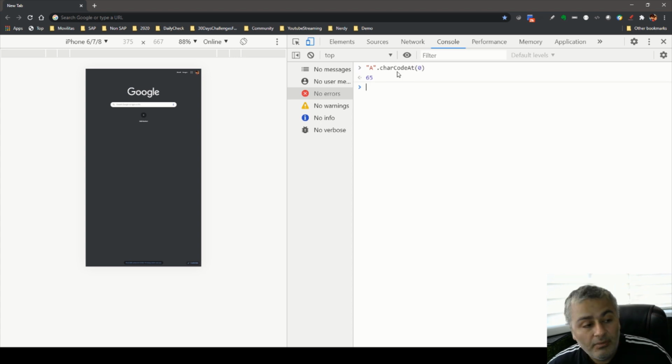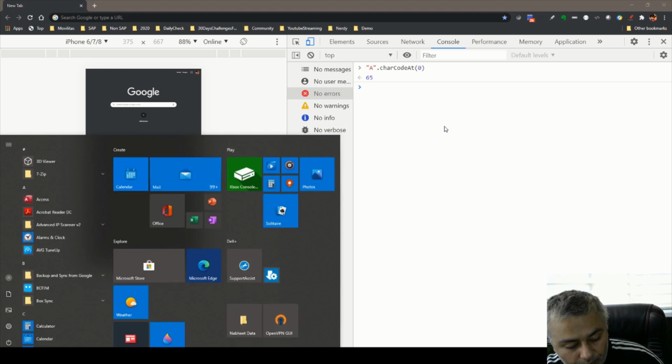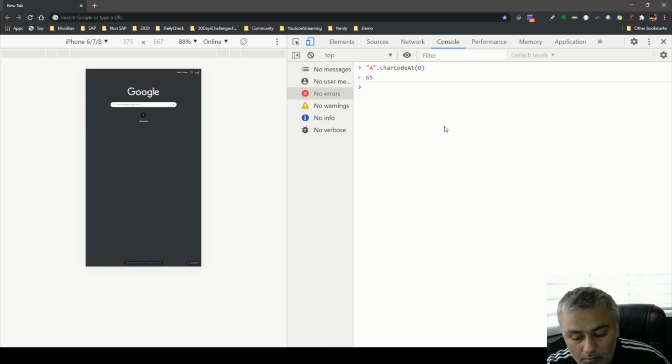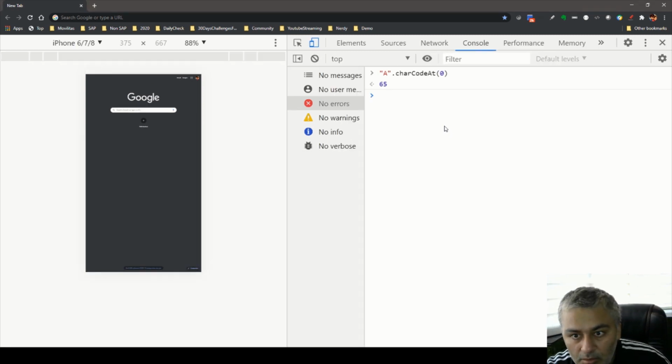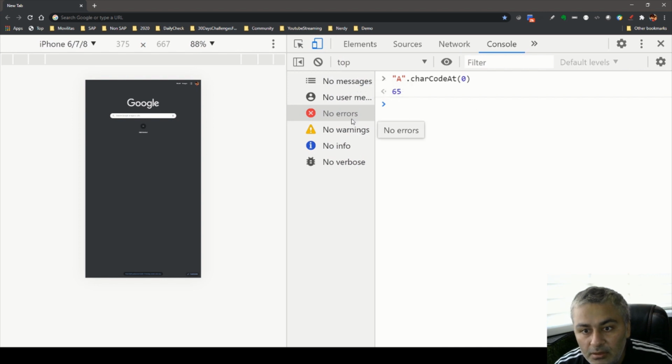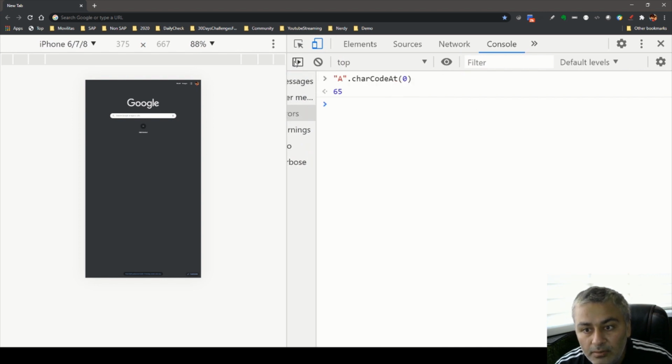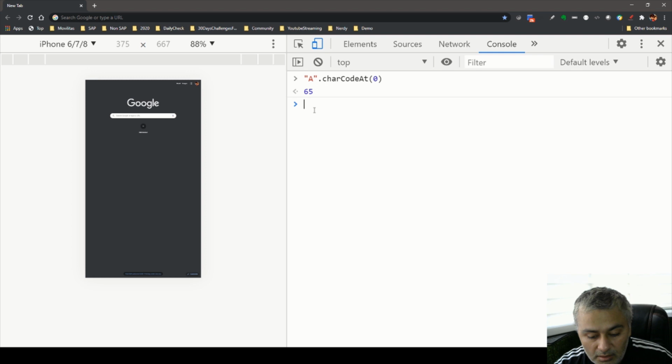So 65 is the number. 65 is the representation for the character A. And similarly, how do you represent small a? 97. So this is how this value is being represented.